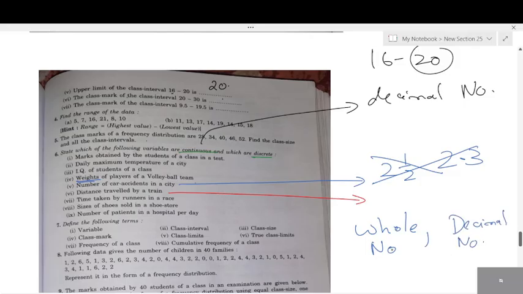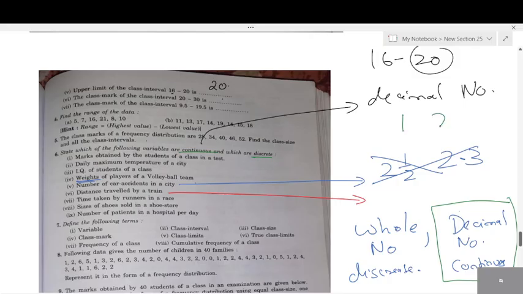Okay. Again, how will you all remember whole number and decimal number? If it is a whole number, it is discrete. If it is decimal, it is continuous. Is there any word to match them? Discrete, continuous. I mean decimal, continuous. Fine, it is easy to understand, right? Whenever decimal is given, it is continuous.